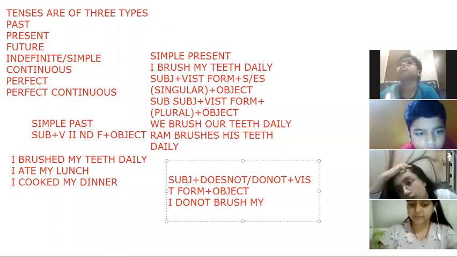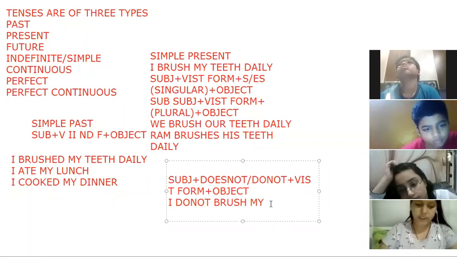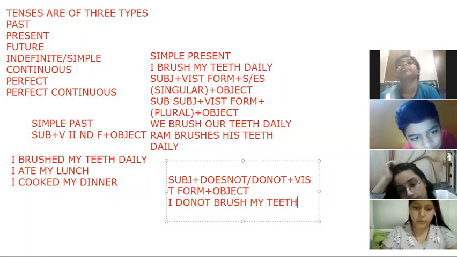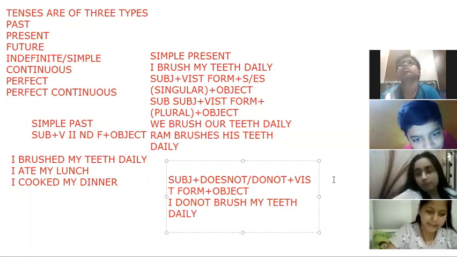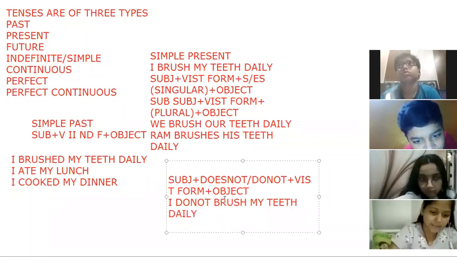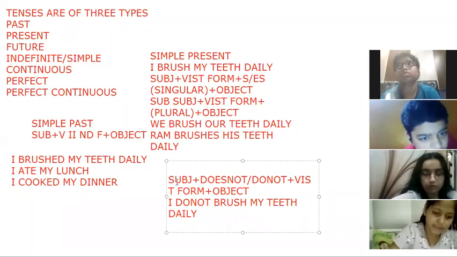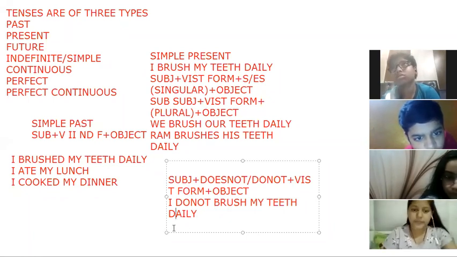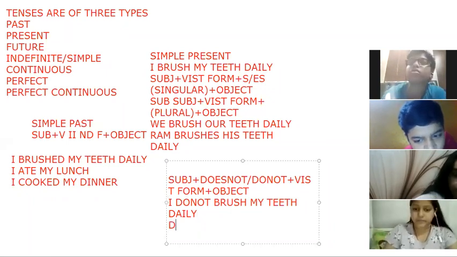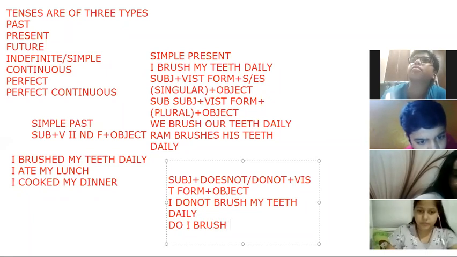For interrogative, I'm going to write the auxiliary verb before the subject. This was negative. If I change into interrogative, then do or does will come before the subject. So what will I make here? Do I brush my teeth daily? So it is interrogative.